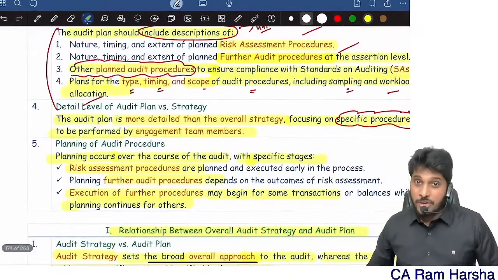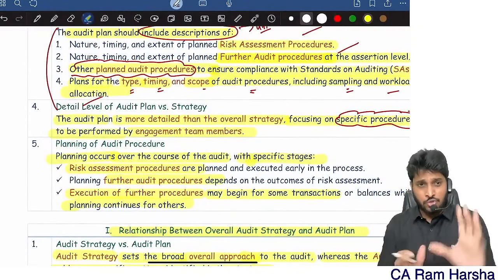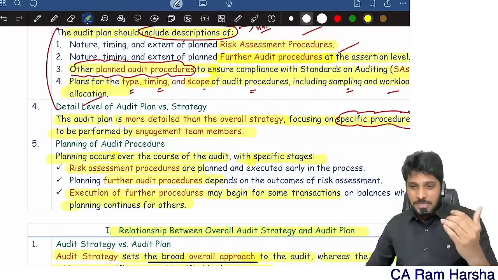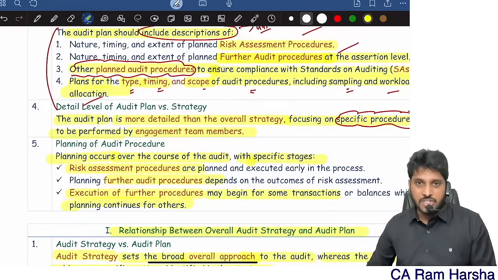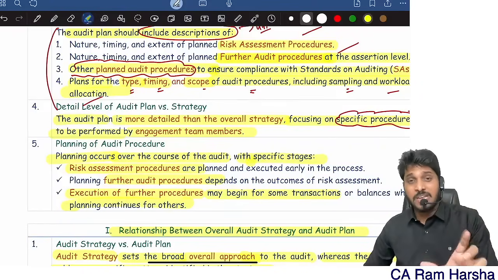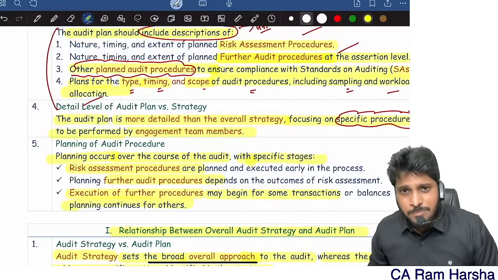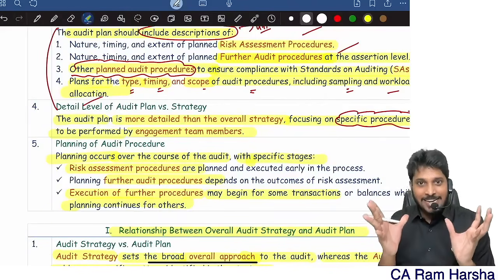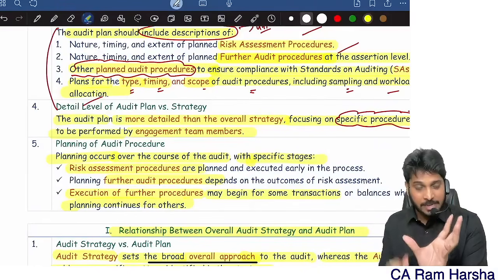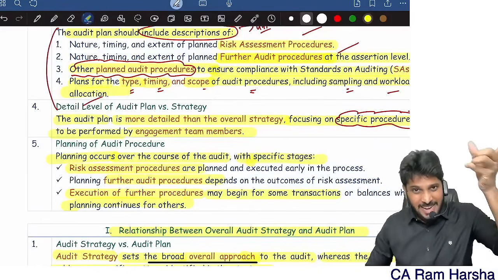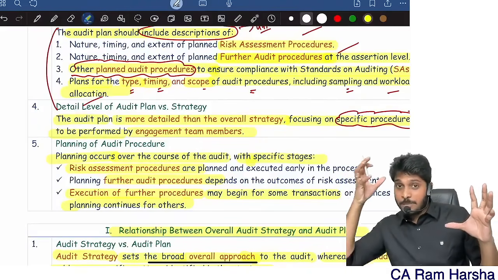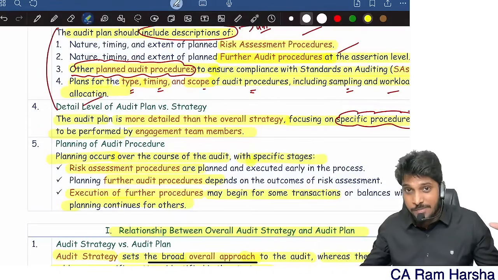So I hope I have given you at least a decent clarity through this 45 minutes revision. In our actual class, we'll be discussing this chapter for 2.5 to 3 hours, where it will be much more exhaustive. But since it's a revision class, I can't go into much depth because I have to save your time. That's the very reason many students watch revision before coming to another chapter later. I hope you're clear with audit strategy, plan and program. I think you got the main clarity right at the beginning itself. Planning means everything. In this chapter, planning means what, strategy means what, plan means what, program means what. The chapter is mainly divided into these 4 parts.